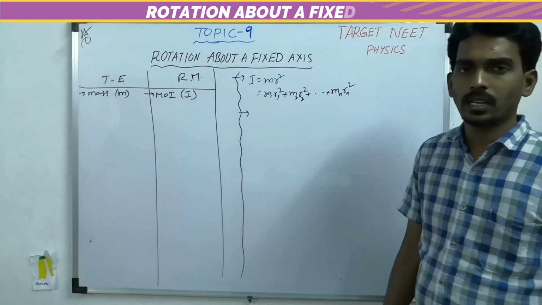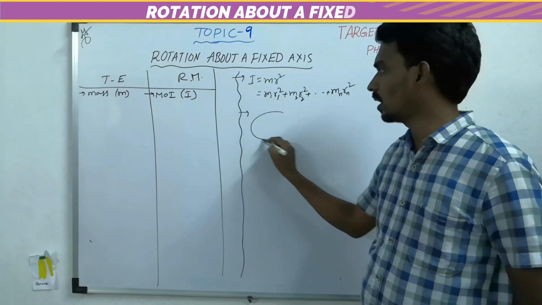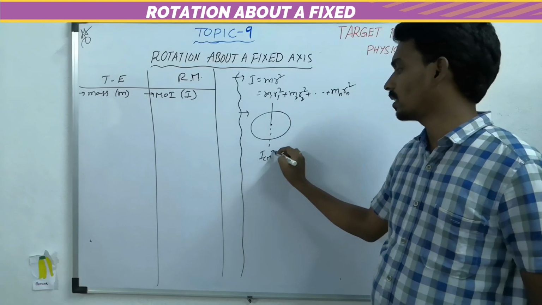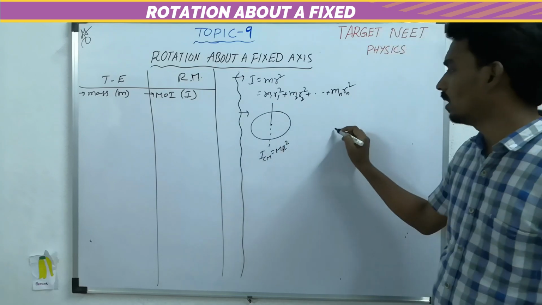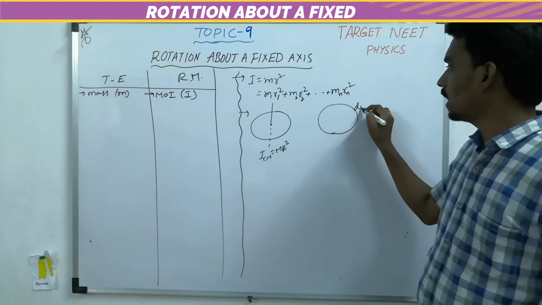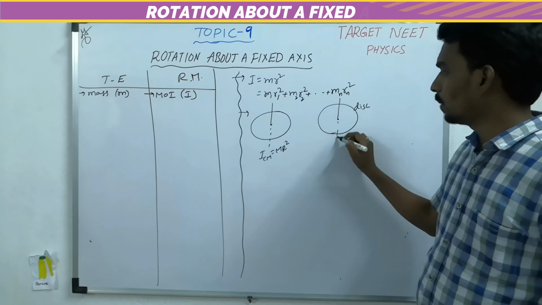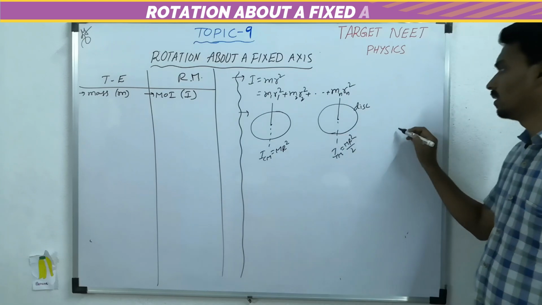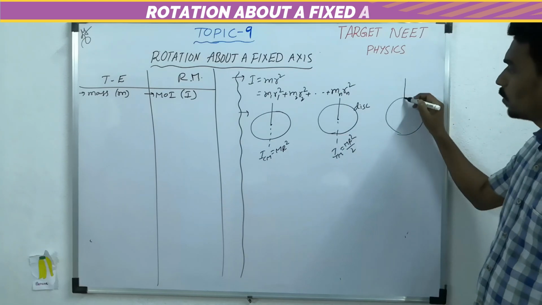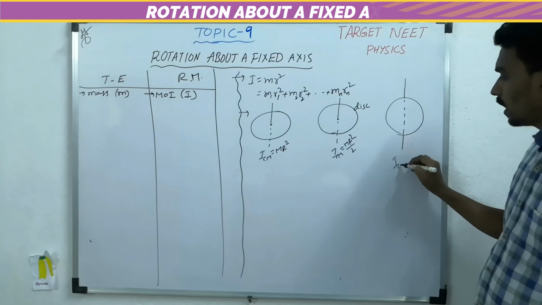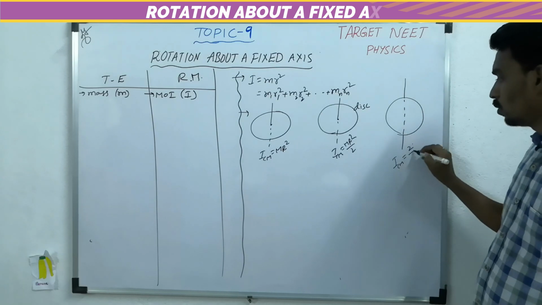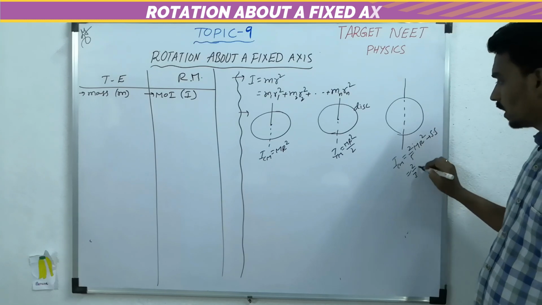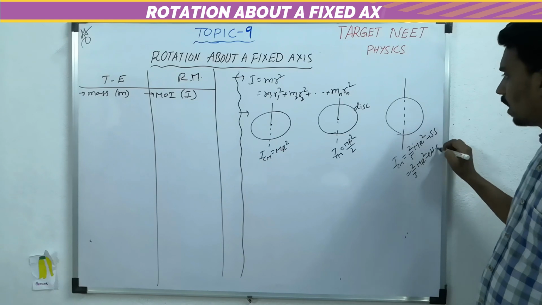For some regular shapes, like the ring about its central axis, the moment of inertia is mr square. About the same axis for a disc, it is mr square by 2. For a sphere about any diameter, the moment of inertia is 2 by 5 mr square for a solid sphere, and 2 by 3 mr square for a hollow sphere.